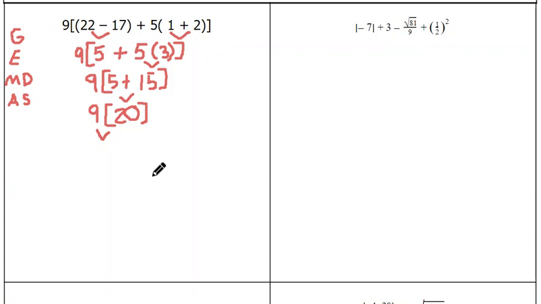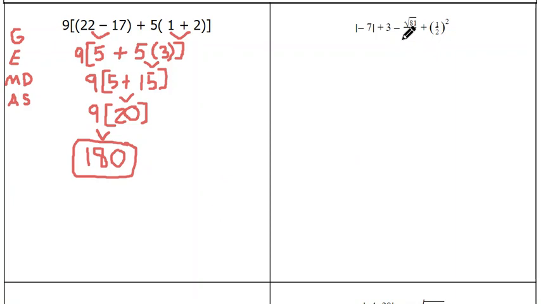Let's see here, what is 9 times 20? Well, 10 times 20 would be 200. 1 less 20 would be 180. So this would be 180. That is my final answer, and that is how we use the order of operations to get that answer.